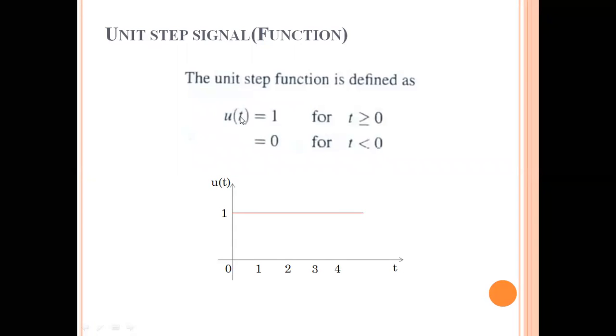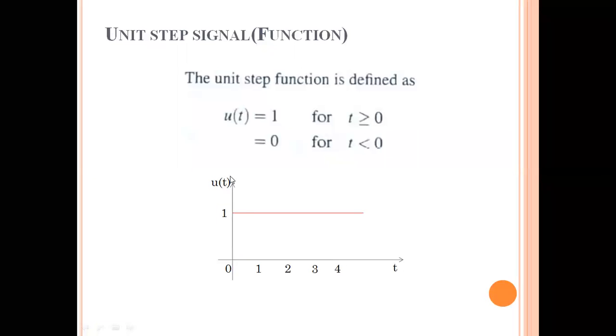The unit step signal is defined such that the function has value only when t is greater than or equal to 0. That means from 0 to infinity the value exists, and for the remaining values of time the value does not exist. Here I have represented the letter t, which may exist from minus infinity to plus infinity. From minus infinity to 0 the value is not defined, and from 0 to infinity the value is equal to 1. So that is represented graphically as shown in the figure.